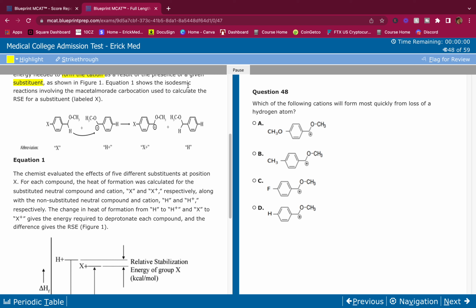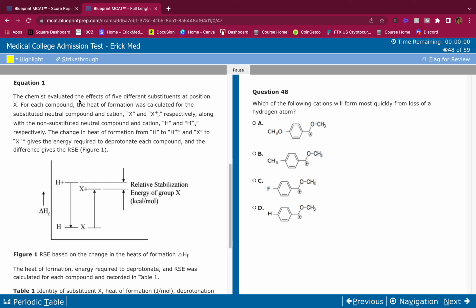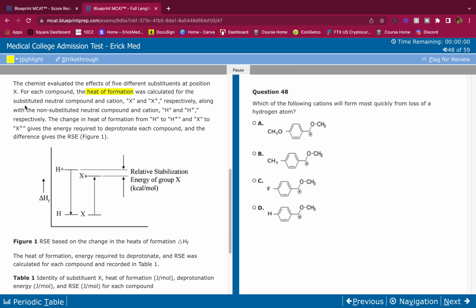Equation 1 shows the isodesmic reactions involving the acetaldehyde carbocation used to calculate the RSE for a substituent labeled X. And I'm not looking at the figure; only look at the figure when the question asks for it. We don't want to waste time on that. The chemists evaluated the effects of 5 different substituents at position X. For each compound, the heat of formation was calculated for the substituted neutral compound and cation, X and X plus. Heat of formation, you should know what that is. That involves bond breaking, bond forming. All right, exothermic, endothermic, you should know that.